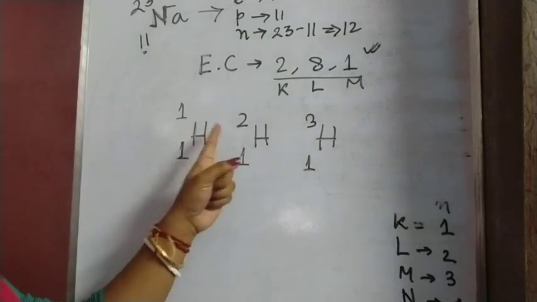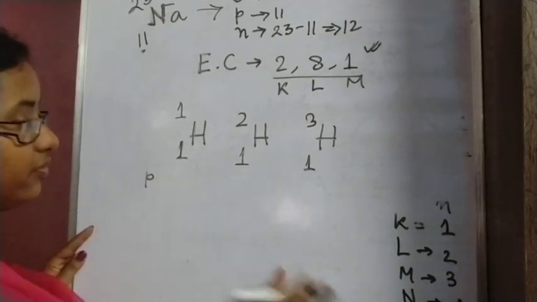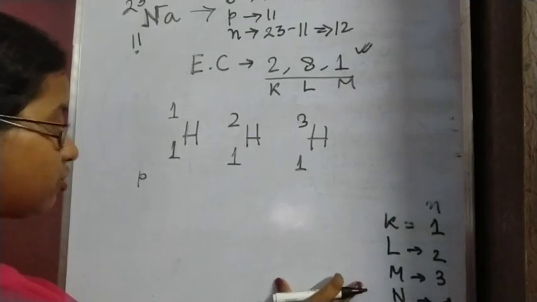That means the number of neutrons will vary.